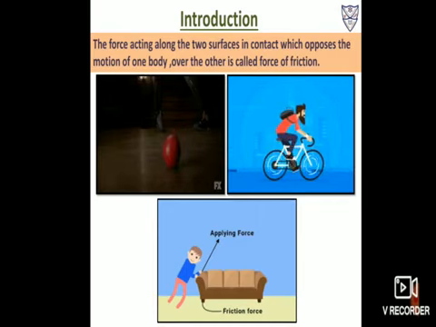So frictional force means what? The force that acts along the two surfaces in contact and which opposes the motion of one body over the other is called force of friction. In simple language, what can we say? A force which opposes the motion, we can say frictional force.